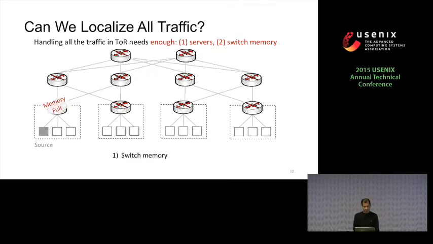So it can happen that the switch memory is full, or it's not enough to store all the WIPs whose traffic is generated in the rack. It's also possible that we don't have enough servers. Either the servers don't have the capacity to handle the traffic, or the servers are simply assigned to other services. And lastly, it could happen that we have a smaller number of DIPs than the number of sources. The number of DIPs is typically specified by the customers, and we could have cases where there are more sources. So in this example, let's say we only have 3 DIPs to place, and there are 4 sources. So there is no way we can localize traffic from all the sources.